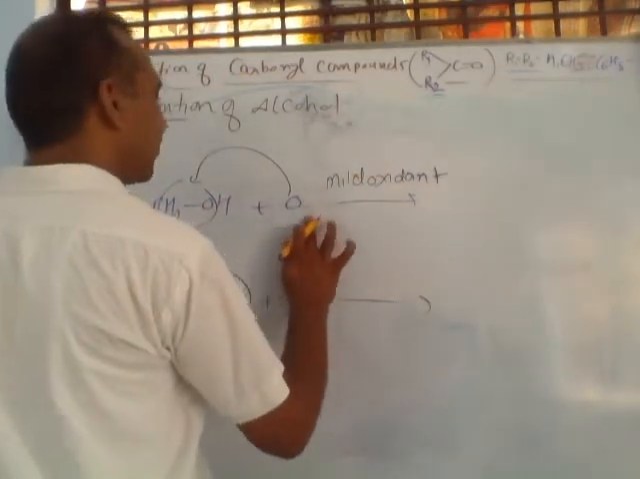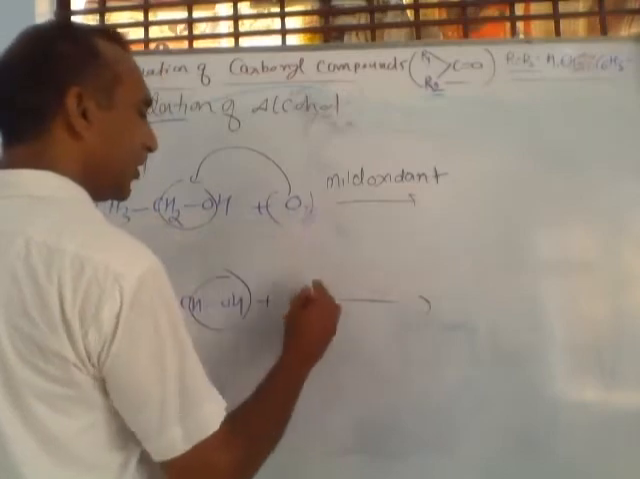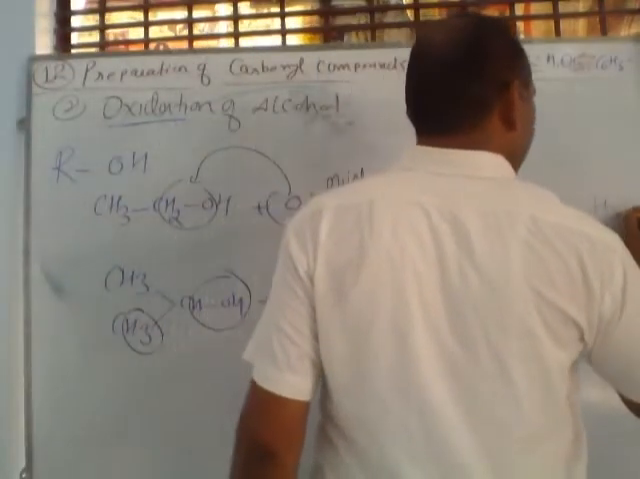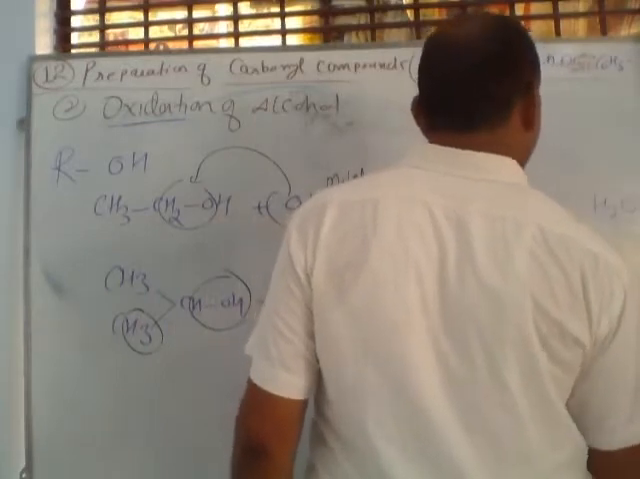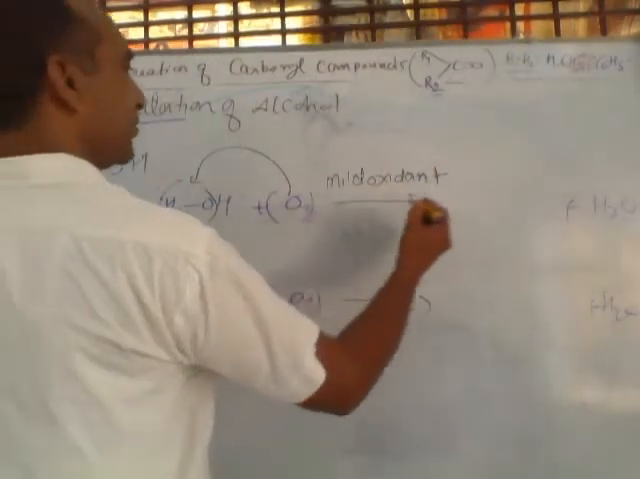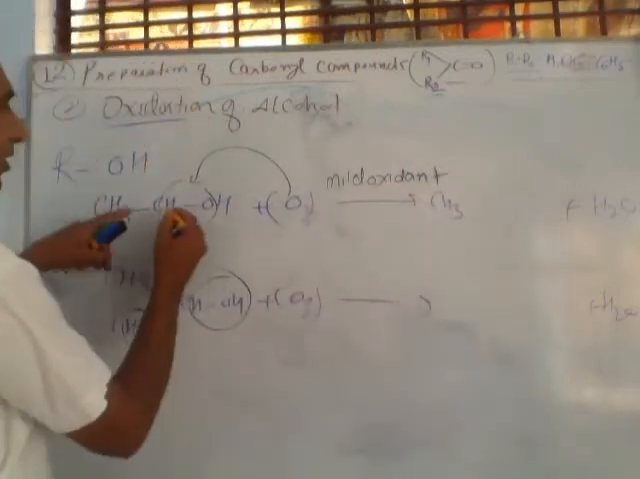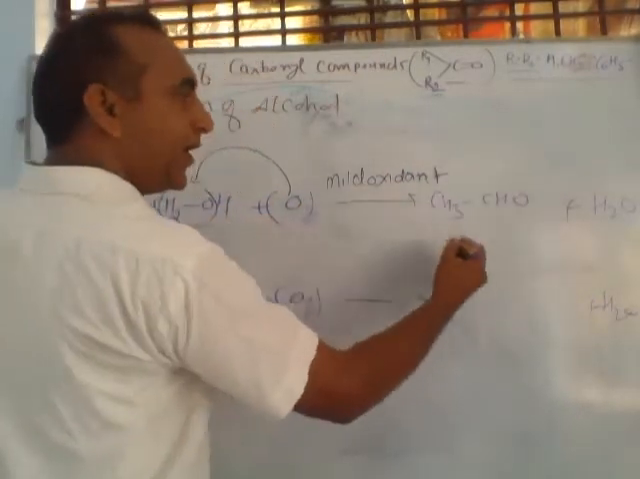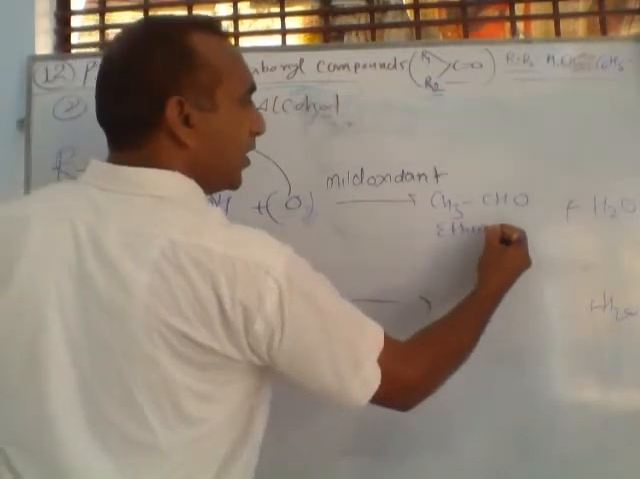Mild oxidant gives oxygen in limited quantity. So, in both cases, if a water molecule is removed, then what will happen? Here CH3CHO, this is called aldehyde, otherwise you can say this is ethanal.